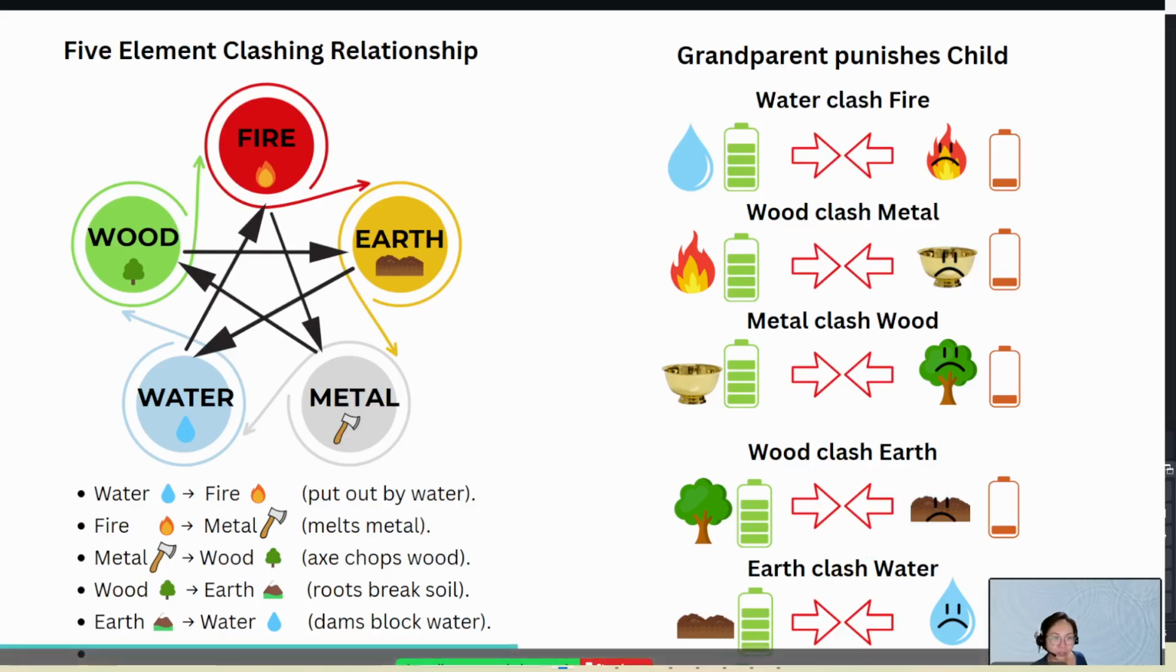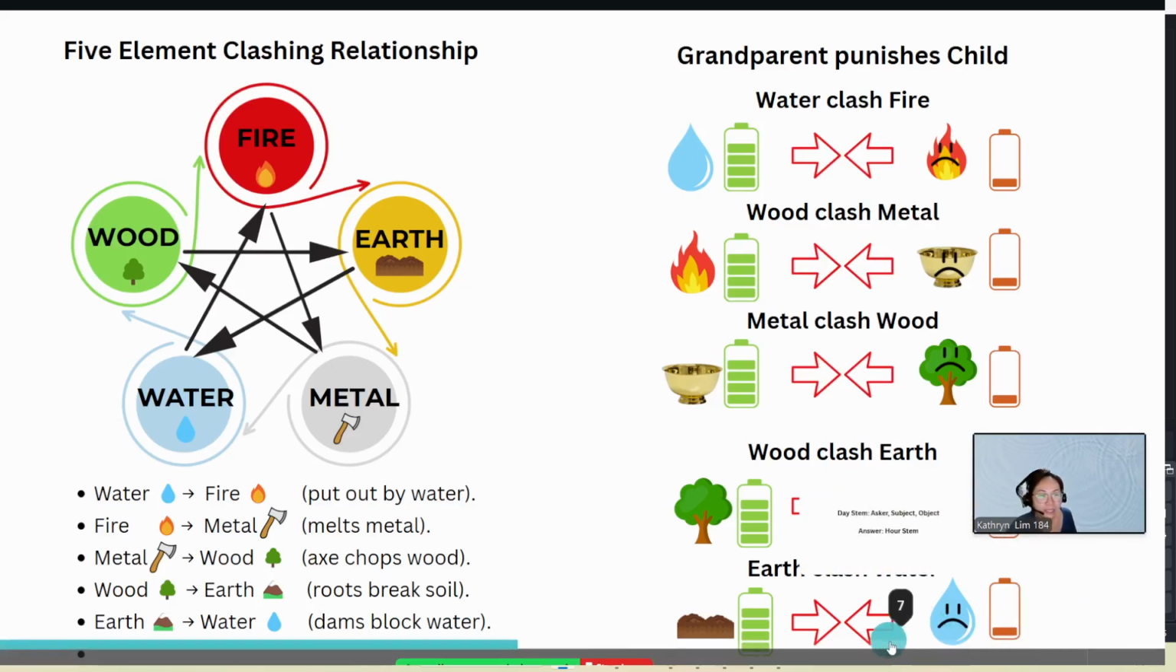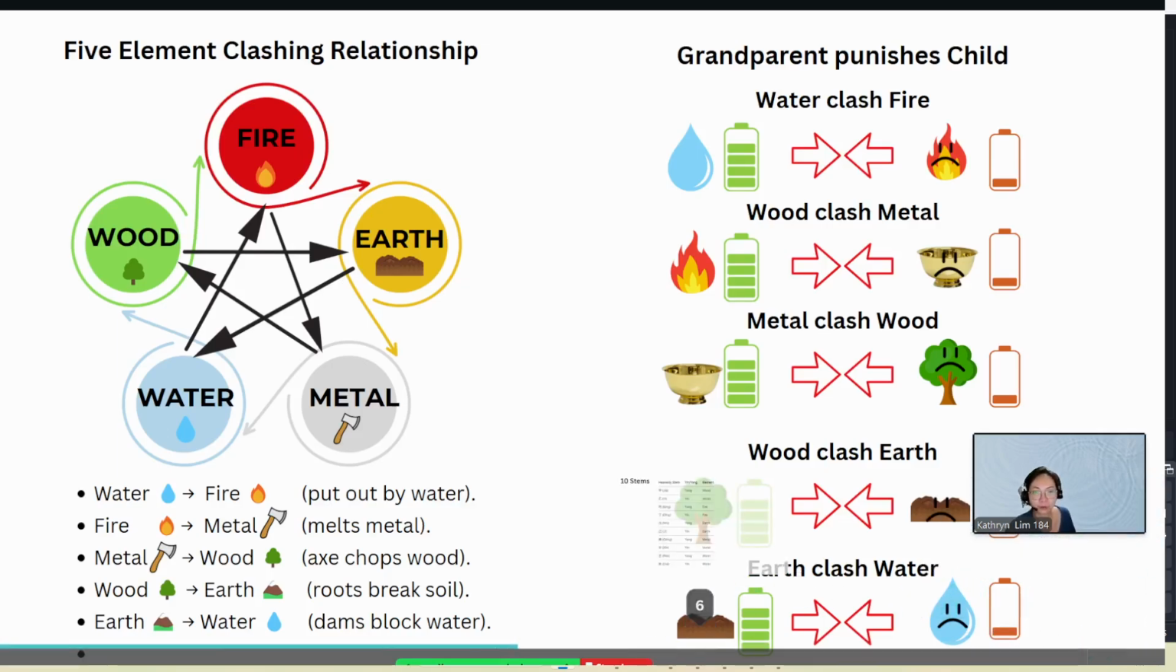Look at the last example: earth clash water. When earth clashes water, earth will lose about 15 to 20% of its energy. You can see the energy level here. When earth clashes the water, the water will be reduced by another 80% and left with maybe 20%. Okay, let's move on to the next image.